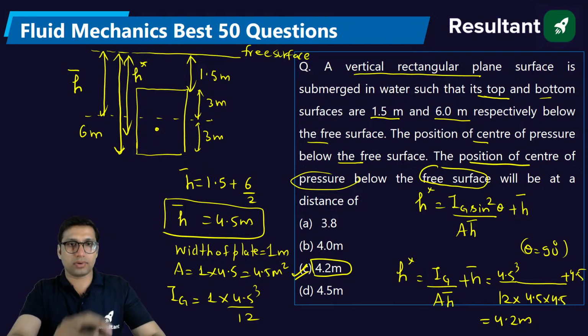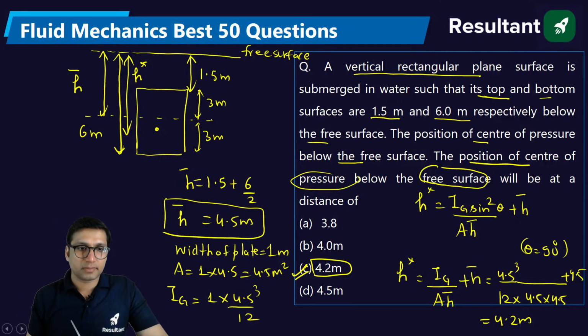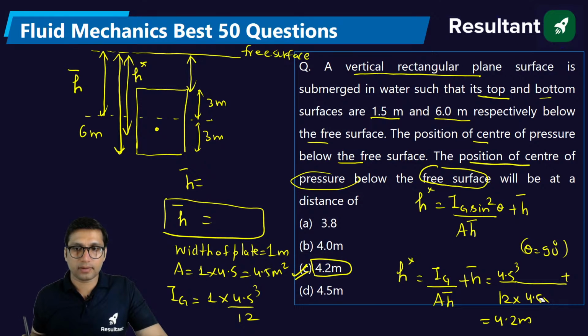Oh, sorry. Yeah, that's a mistake. H bar will be 3.75.